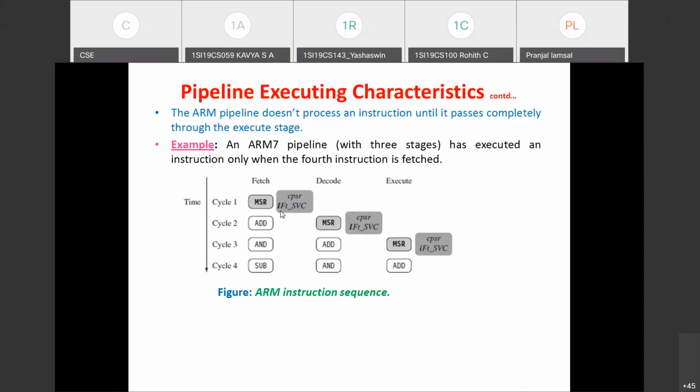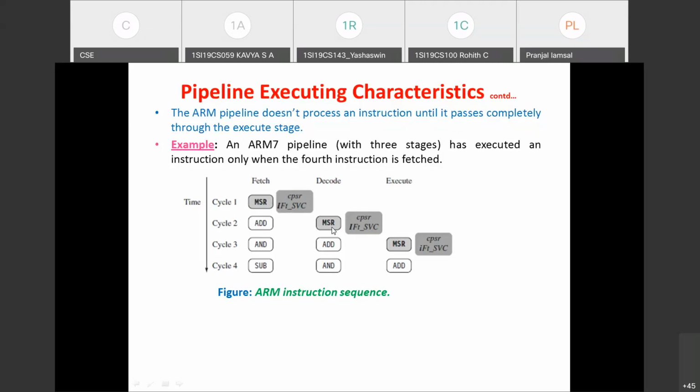If it is written in lowercase, that bit status is 0. For interrupt mask bits, capital letter means status 1, so the interrupt is disabled. Since the MSR instruction is not yet executed, the I and F you are seeing are disabled.